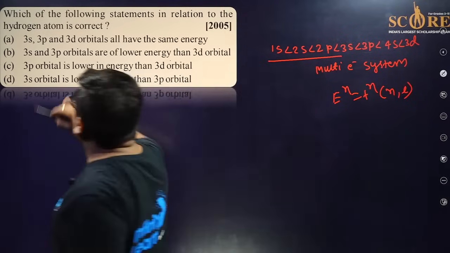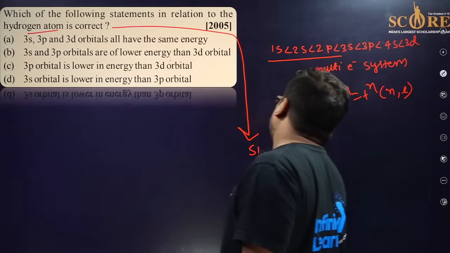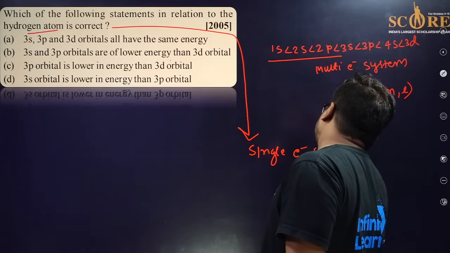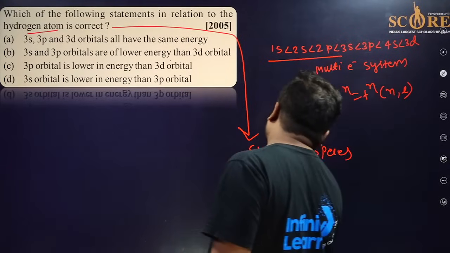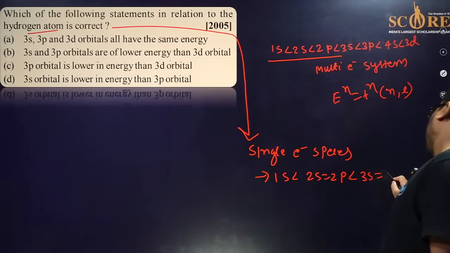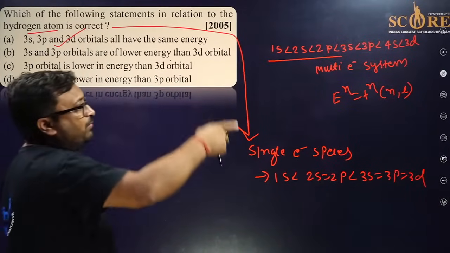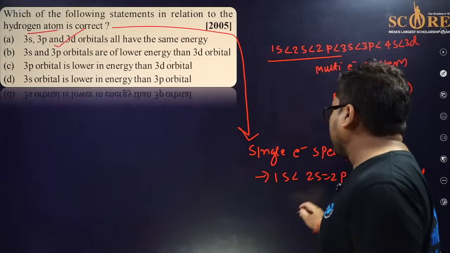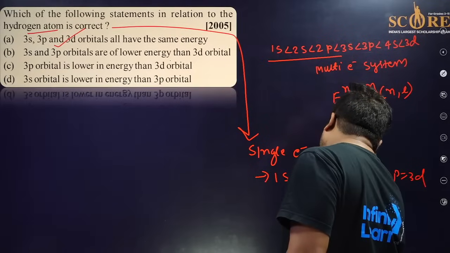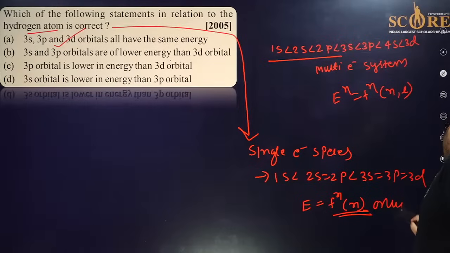But this question is regarding hydrogen. So this is actually a single electron species, okay? So for a single electron species, 1s, 2s is equal to 2p, and 3s, 3p, 3d are equal. This is the most popular question because energy only depends upon n, not on l. Energy is only a function of the principal quantum number, not on l. Many people commit mistakes in this question.